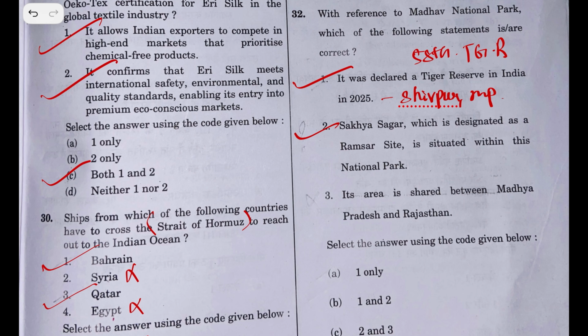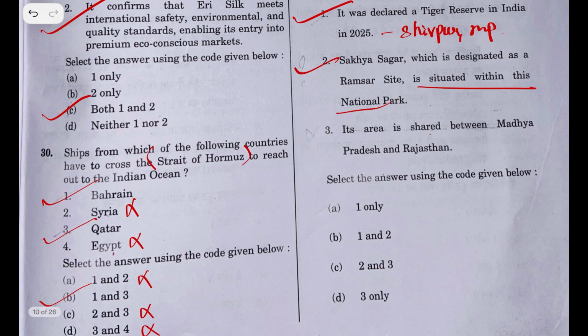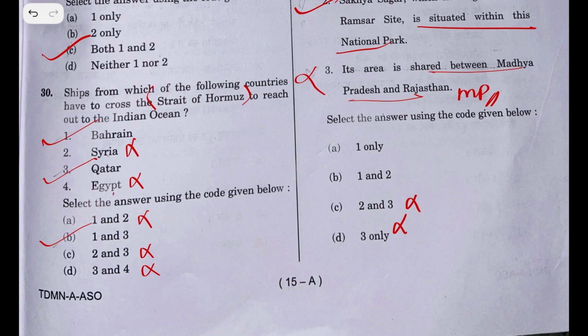Sakhya Sagar, which is designated as a Ramsar site, is also situated within the national park. Yes, it is true. It is an area shared between Madhya Pradesh and Rajasthan. No, this statement is wrong. It is entirely situated in Madhya Pradesh. So the third option goes. The answer is 1 and 2.